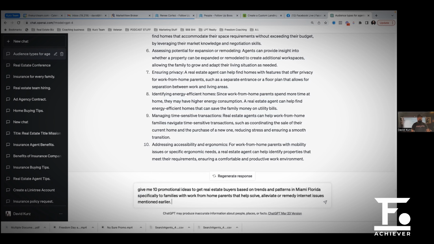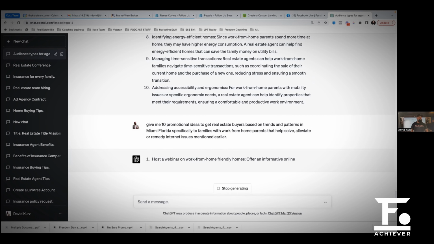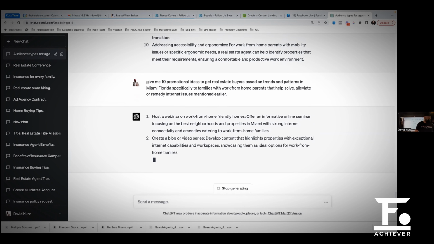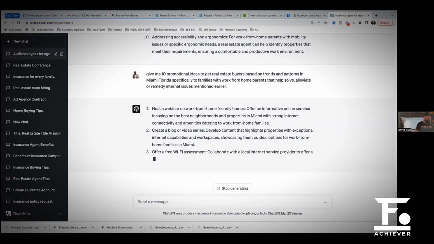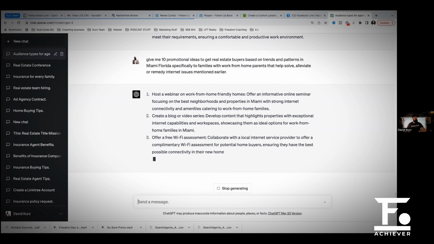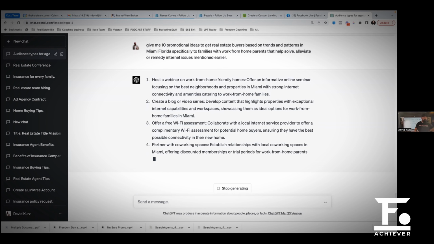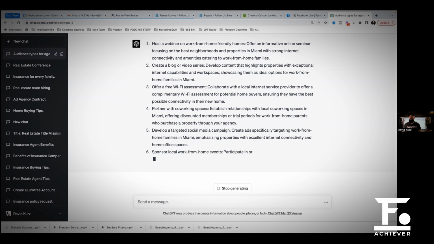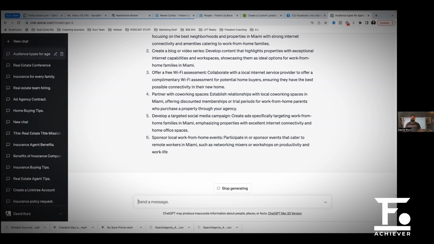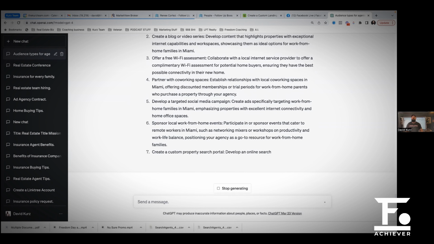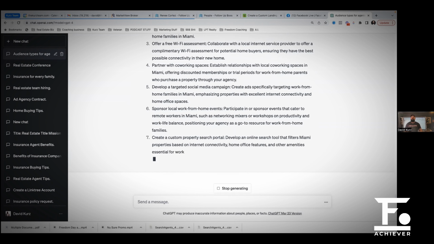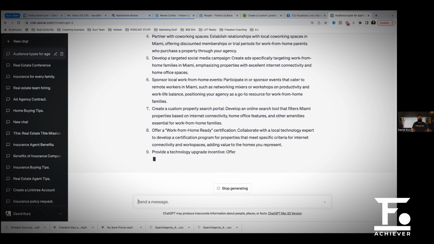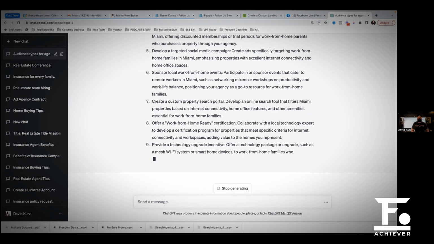Again, prompt engineering, using previous prompts to create the next prompts, right? And so these are promotional ideas that you can have to help you come up with ideas on how to get these folks to be in your face. So 1 is host a webinar, 2 is create a blog on this, 3 is to offer free Wi-Fi assessments, right? 4 is to partner with a co-working space. 5, develop a targeted social media campaign. 6, sponsor local work from home events. 7, create a custom property search portal.